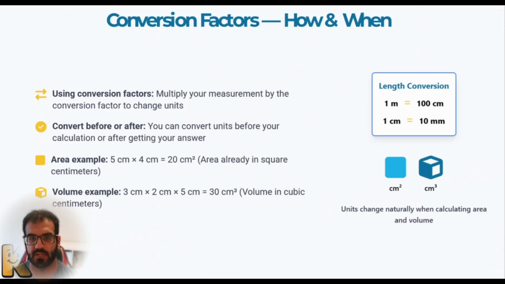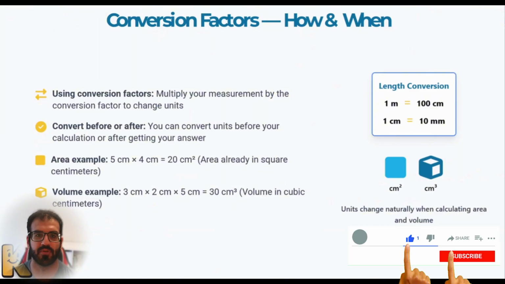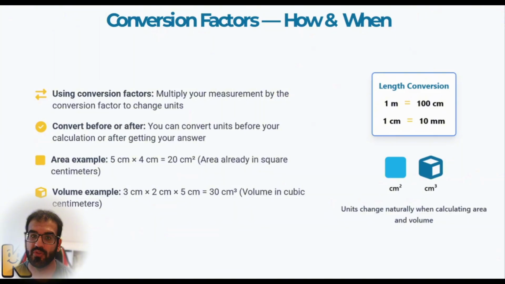So I have 20 centimeters squared, and the question specifically asked to keep it in centimeters squared. But imagine the question asked you to convert this to meters squared. How can we do that? The very good way is to first convert those to meters, and after that do the multiplication. Because if you want to convert that 20 to square meters, it would be a little bit challenging. I'm not saying it's hard, it's a little bit challenging, and here we are trying to simplify everything.